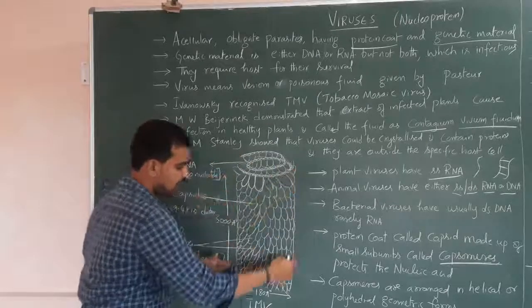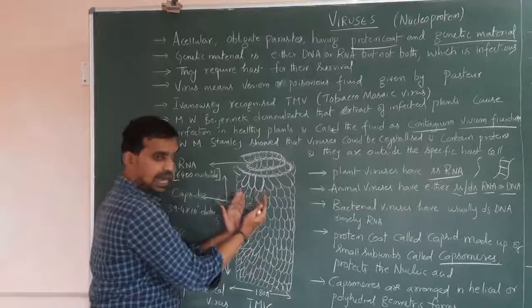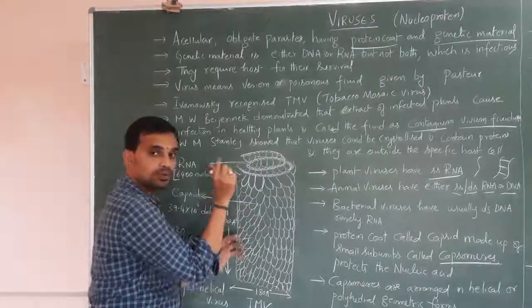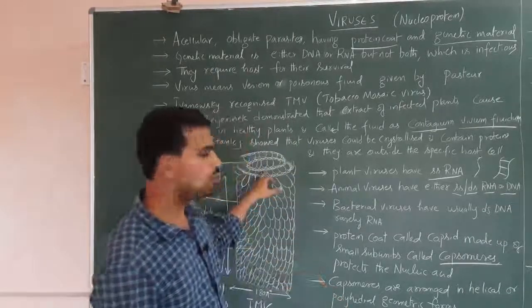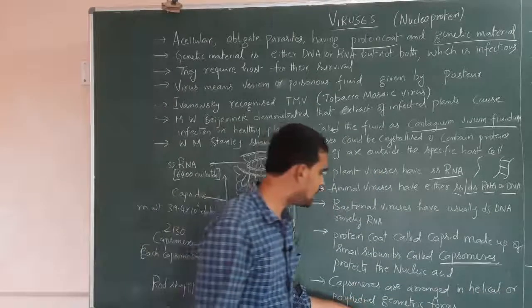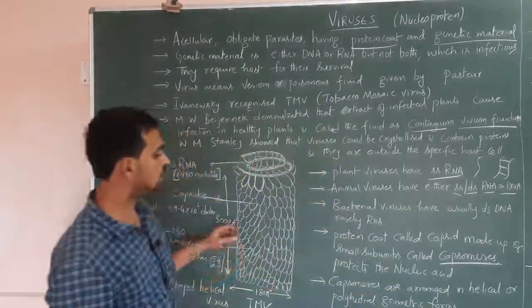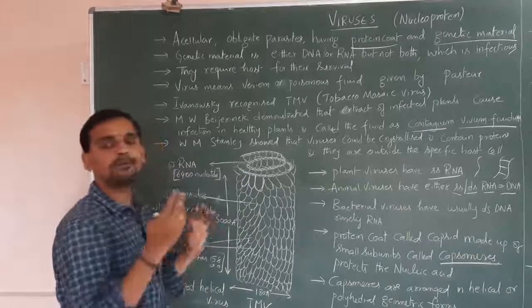These are the capsomeres. So capsid contains capsomeres. The capsomeres protect the genetic material, that is the nucleic acid here. Capsomeres are arranged in helical or polyhedral geometric forms. So these capsomeres are arranged in two forms, either helical or polyhedral.